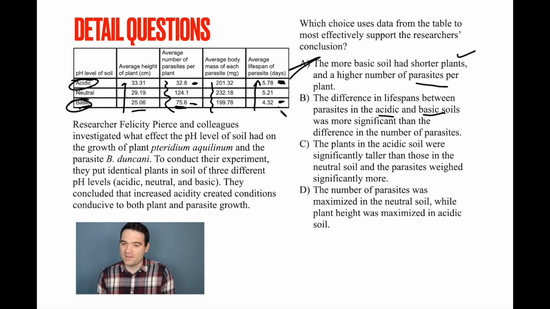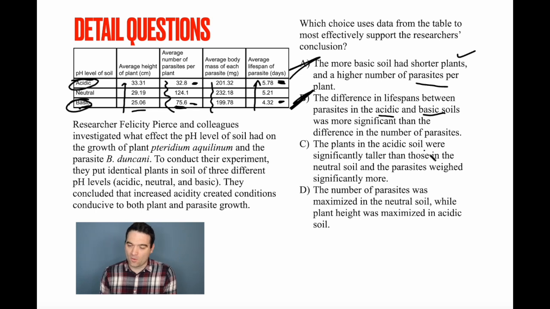Is it the number, right? In which case this is not more significant. This is a distance of like 1.4 and this is a distance of 30. Are we talking about percent change? Also not as significant. So this one is not what we're looking for, right? The difference between the acidic and the basic for the average lifespan is not more significant than the difference in the number of parasites per plant.